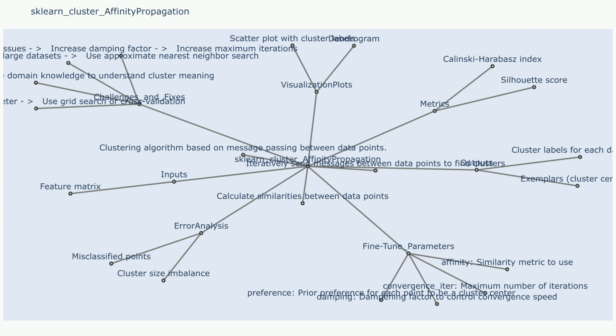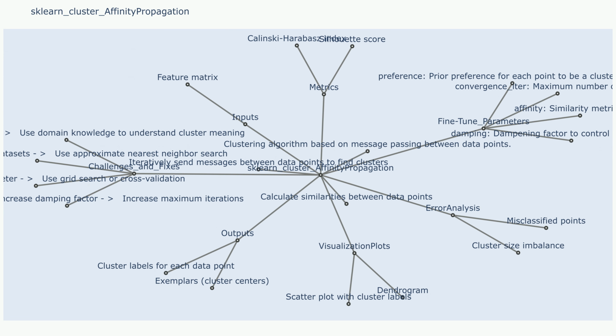Inputs. X, a feature matrix containing the data points to be clustered. This can be a NumPy array or a pandas data frame. Preference, a vector of values representing the initial preference of each data point to be an exemplar. This can be a NumPy array or a pandas series. If not provided, the algorithm will assign a preference value of the median of the similarities between data points.